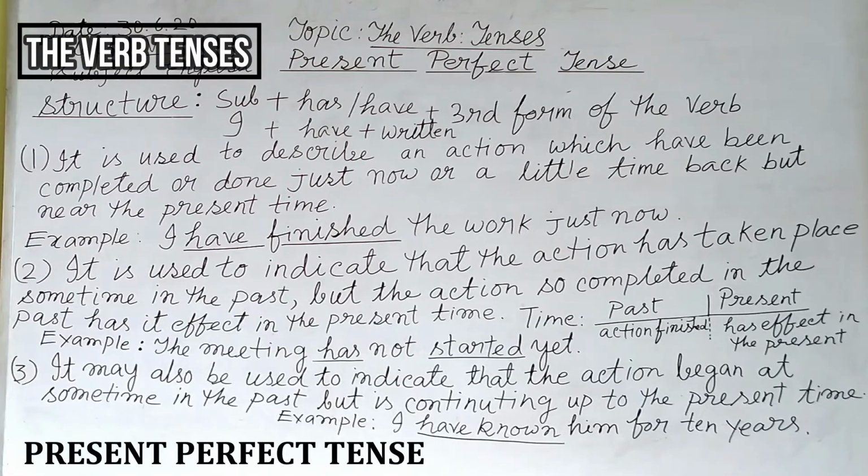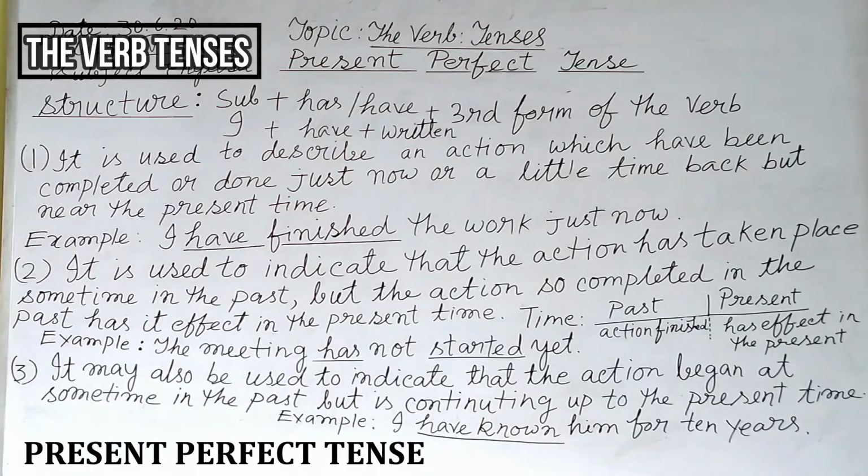Now, number 3. It may also be used to indicate that the action began at some time in the past, but is continuing up to the present time of speaking.